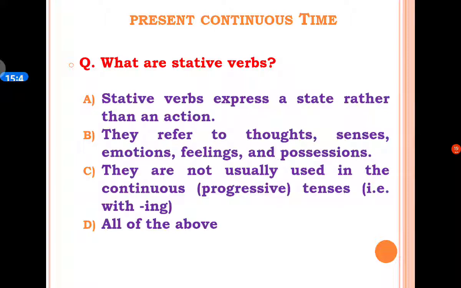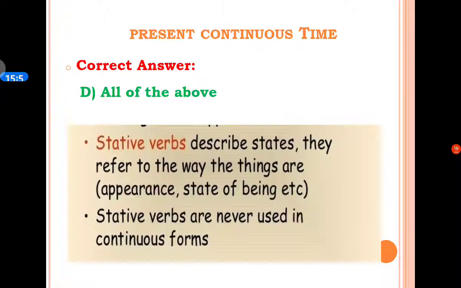And D option is all of the above. The correct answer is D option, all of the above. Here is the explanation regarding stative verbs. Stative verbs describe states. They refer to the way things are, appearance, state of being.